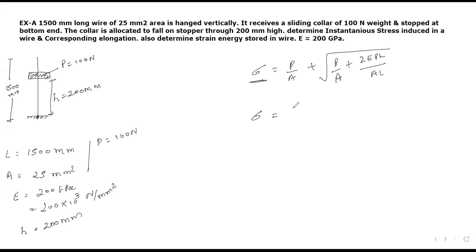P equals to 100, the area is given as 25, plus... Yes sir. 100. A square will come here, nobody said it. 100 squared by 25, upon 25 squared. Please, I am writing here. Plus 2 into E equals to 200 into 10 raised to 3.